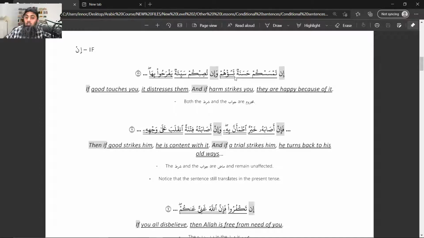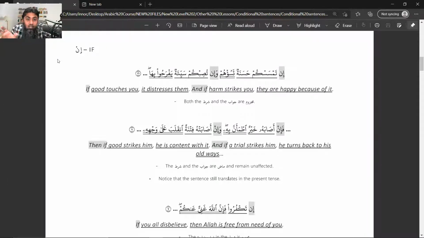So the first word they're discussing is in. The first adatu shart we are discussing is the word in, which literally means if. Now let's read it. If you recall your discussion of when mudare becomes majzoom, now those things will make sense.